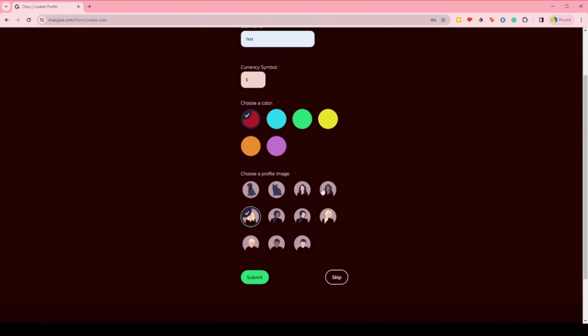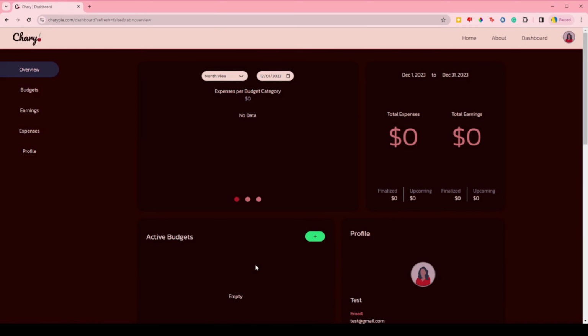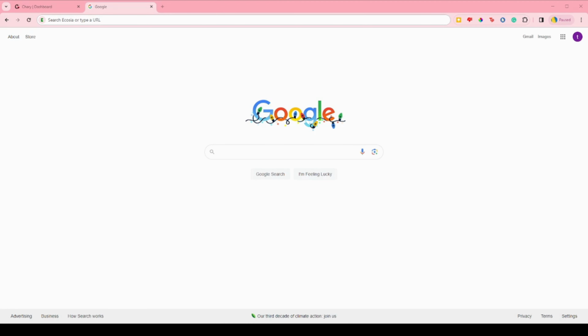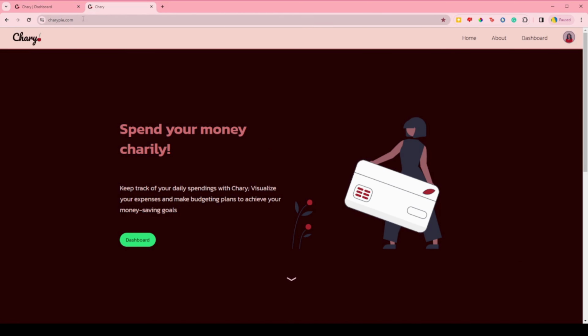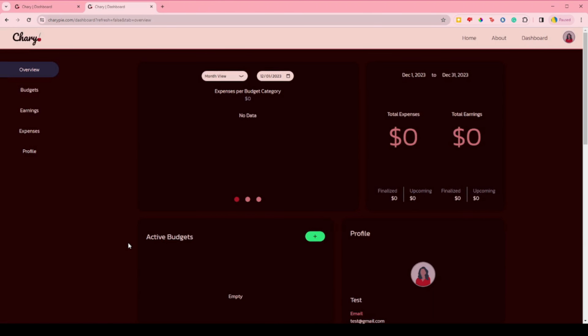Now, before we move on, I would like to quickly show how cookies are used to indicate that a user is logged in already. If we open a new tab and go to chary.com, notice first that the cookie consent form is not shown. Second, the user is already logged in. Rather than seeing options to log in from the landing page, the user now has a link to go directly to their dashboard. This cookie expires after a few hours or when the user logs out.